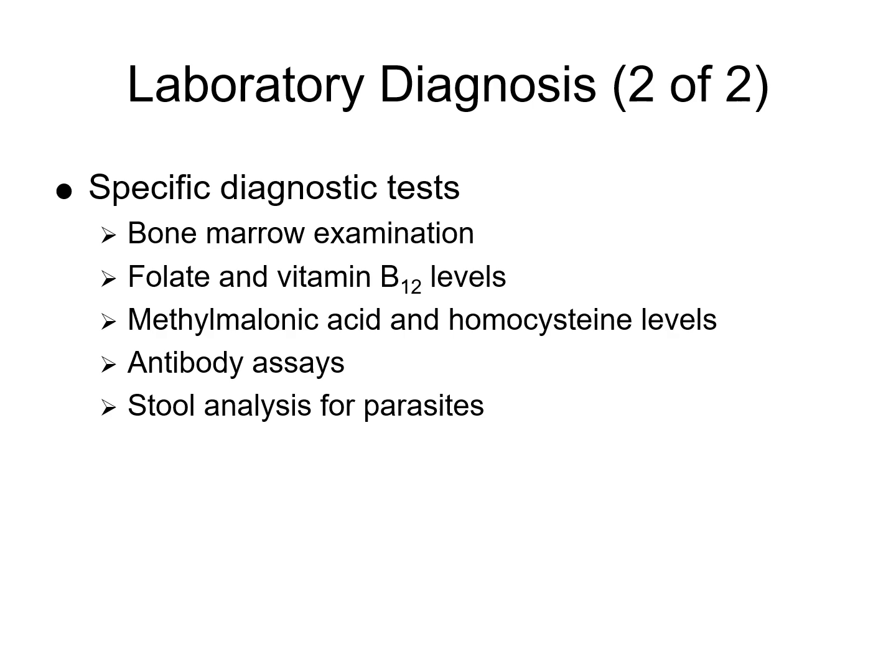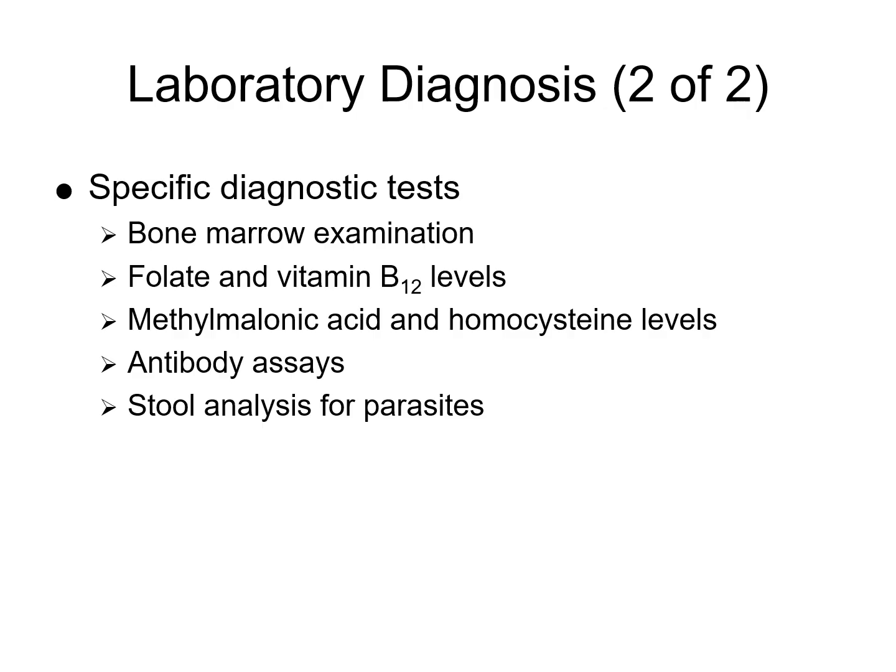You can do a methylmalonic acid, or an MMA, and homocysteine level. So the methylmalonic acid will be elevated in vitamin B12 deficiency, and this is actually a specific marker for vitamin B12 deficiency. Now, the homocysteine level will be elevated in both vitamin B12 and folate deficiencies.